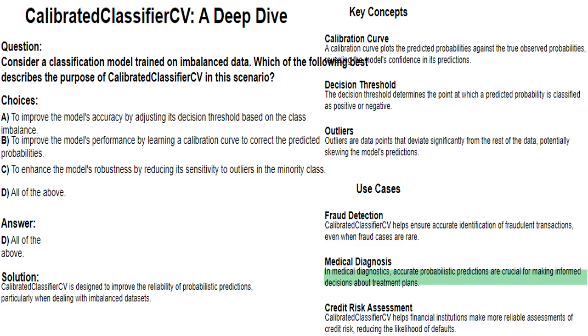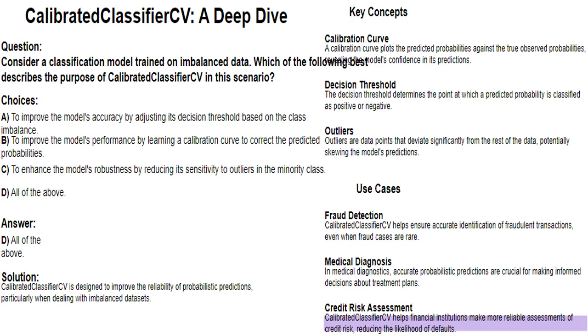By calibrating the model's predictions, the medical professionals can be confident in the probability estimates, leading to more informed decisions regarding treatment plans, diagnostic testing, and patient monitoring. Calibrated classifier CV can be a valuable tool for medical professionals in making critical decisions regarding patient care, helping to ensure that treatment plans are tailored to the individual patient's needs and risks.